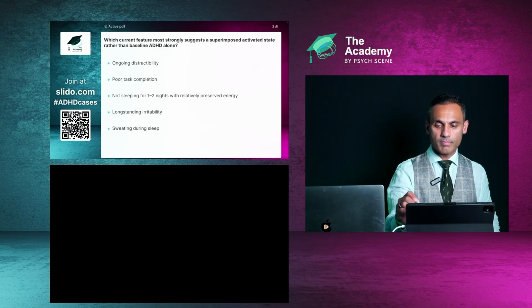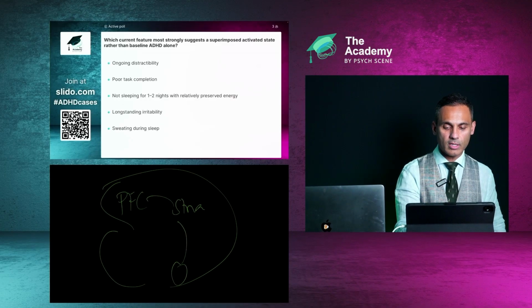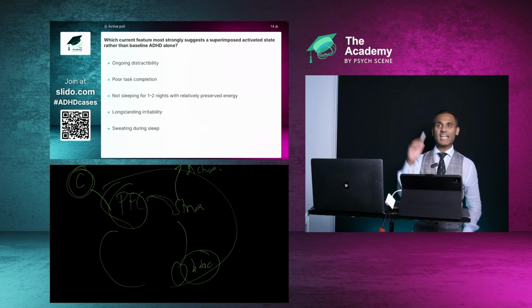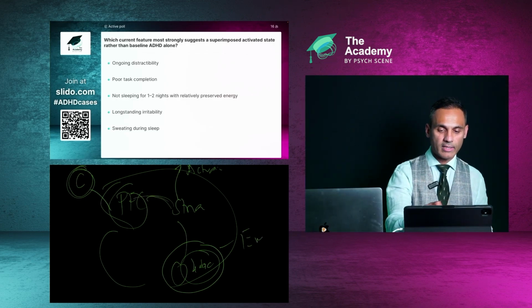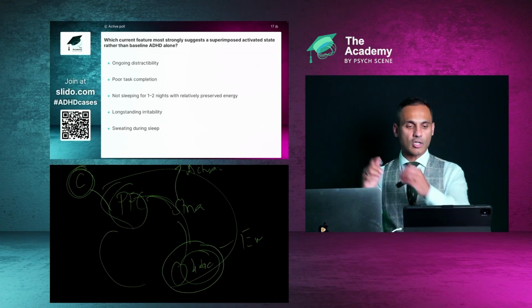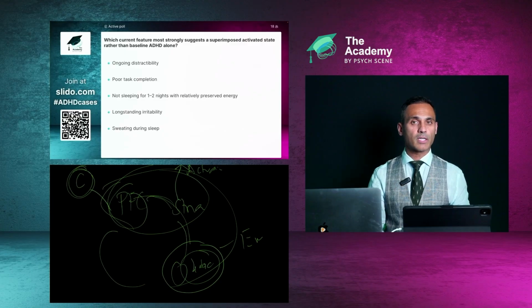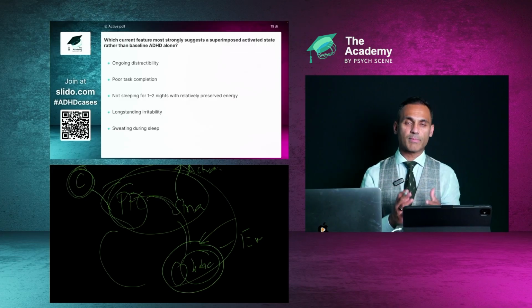So I'll draw it here to show you. We have the prefrontal cortex, we have the striatum, and we have the limbic areas. These are all connected. ADHD is essentially cognition expression and activity expression at the striatum, right? So that's what we're seeing as ADHD. Now we're seeing the emotional part as well. But ADHD always had these three connected. It's just that ADHD as a construct forces us to focus here. That's the reason why the 9-step model becomes so important, it helps us evaluate the limbic aspects as well.